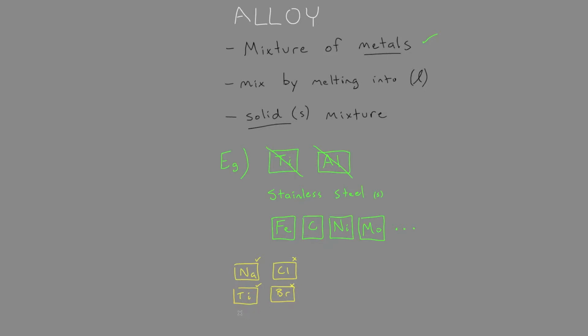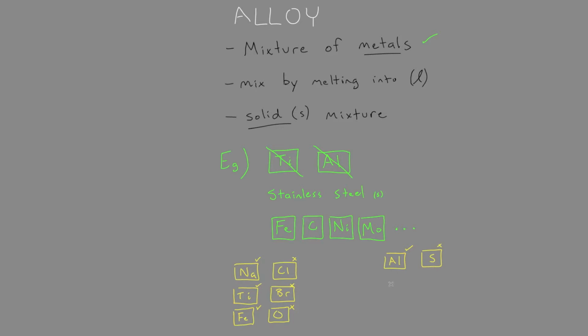Let's look at the next one. Iron on the periodic table is Fe. Oxygen. Is iron a metal? Yep. Oxygen we know is not a metal. So this also can't make an alloy. There's only 2 more. Aluminum and sulfur. Let's find those on the periodic table. So aluminum I know is metal. Sulfur is in the 3rd last row of the periodic table, so that makes it a non-metal. So that also can't be an alloy.